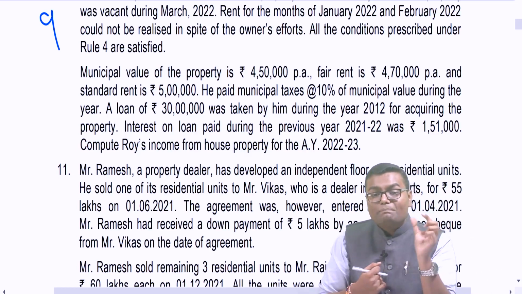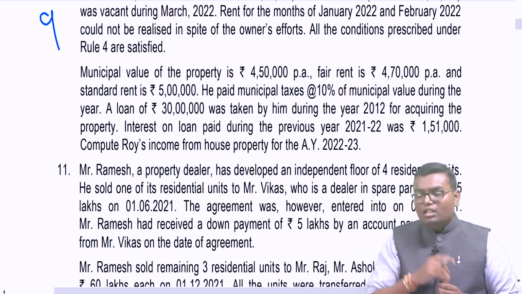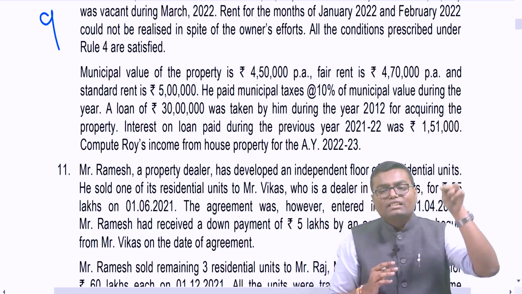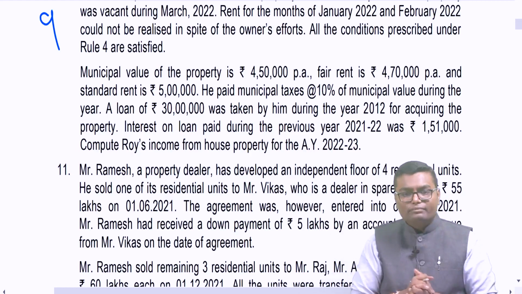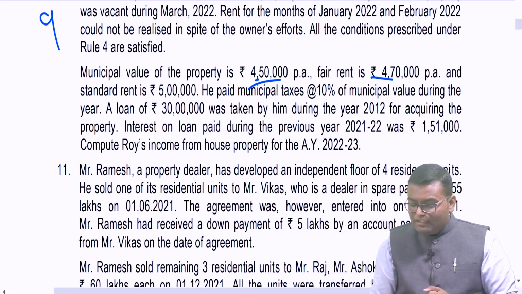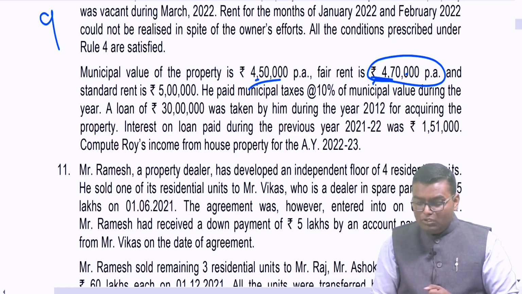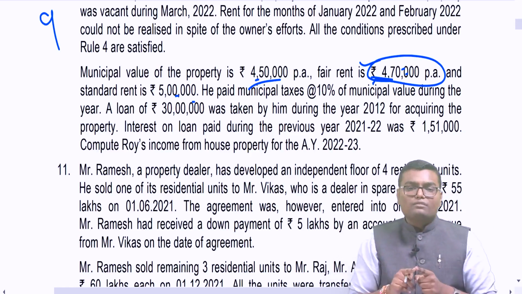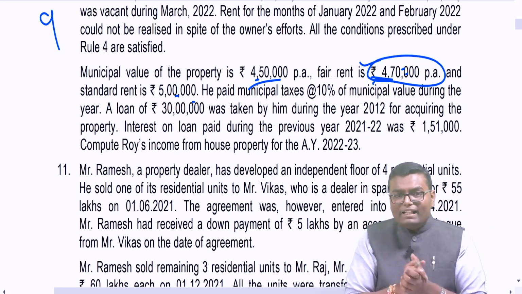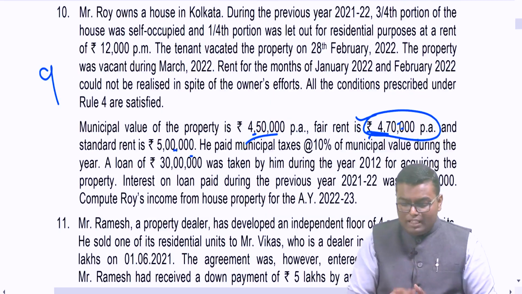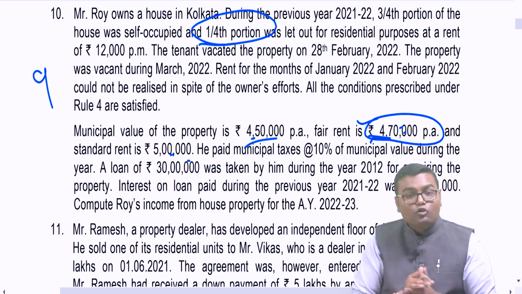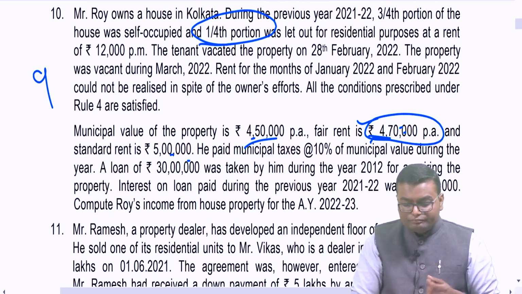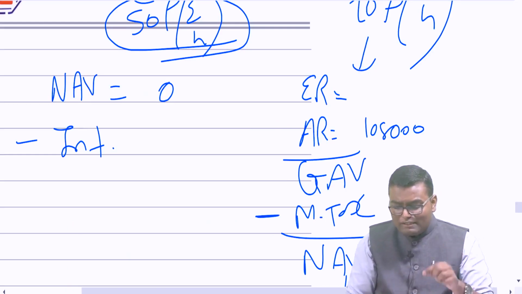I will get my expected rent of the entire property. Municipal value or fair rent, whichever is higher, that amount, or standard rent, whichever is lower, that is the expected rent. 450 or 470, whichever is higher, 470. That amount or 5 lakh, whichever is lower, 4,70,000. But this is of the entire house. I need expected rent only for the let out property, and my let out property contains only 1/4 portion. So 4,70,000 divided by 4, that means what is expected rent for this LOP?